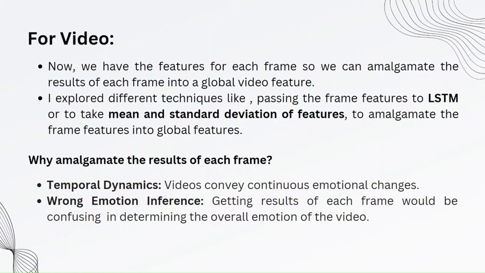But the question arises, why amalgamate these results of each frame? Why can't we have individual results of each frame? Firstly, videos convey continuous emotional changes. If we have a result for each frame, it will be confusing and tough for us to determine the overall emotion of the video. Hence we are amalgamating these frame features into a single global feature so that we can get a single emotion for the entire video.